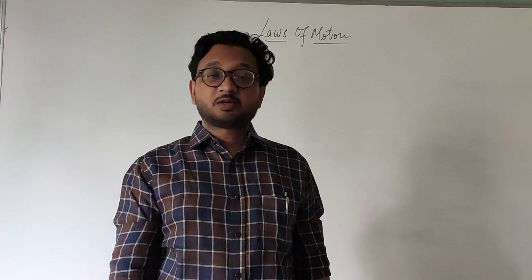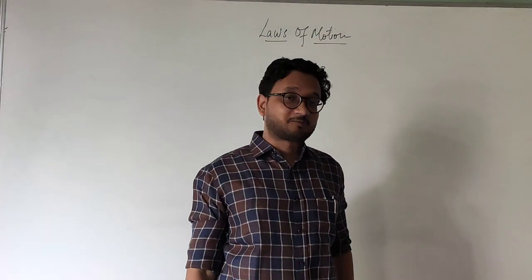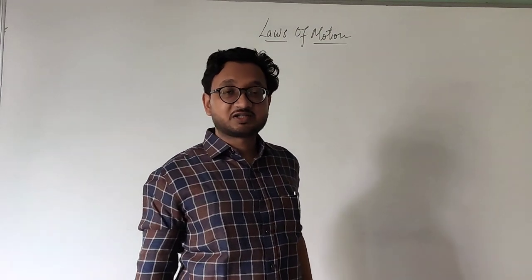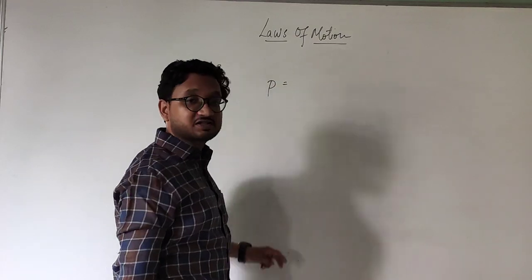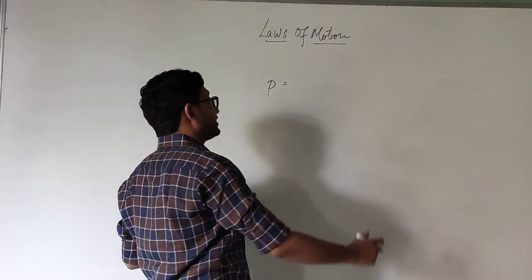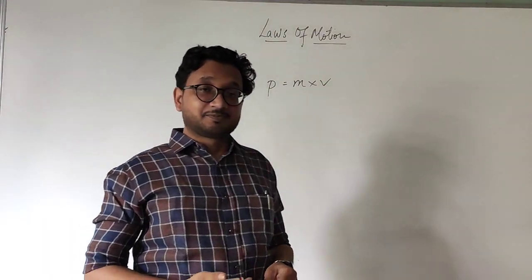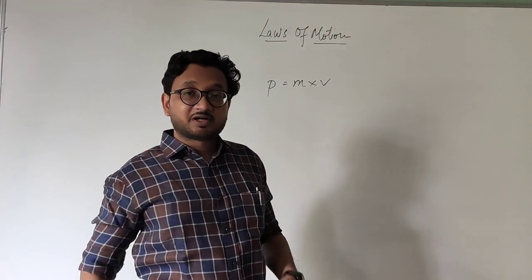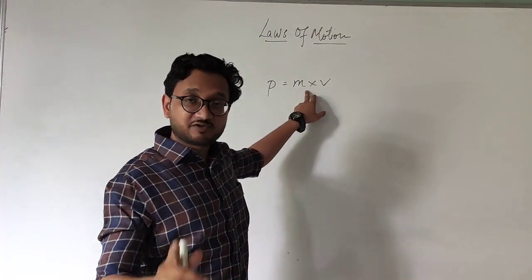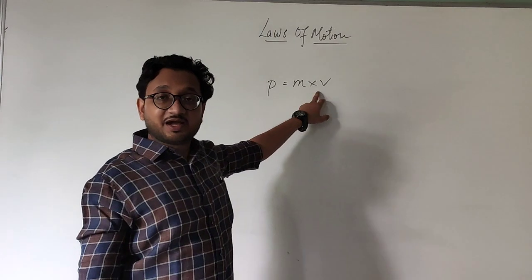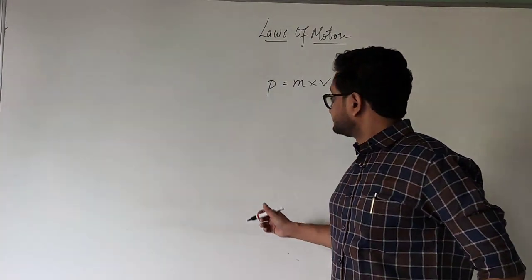So previously we studied the first law of motion, and in the last video we studied momentum, which is a new physical quantity. The momentum of an object is described with the symbol P, and it is given by the product of mass and velocity. So in order to understand momentum, we have to consider two physical quantities of that object, that is its mass and its velocity, and together its momentum can be described.